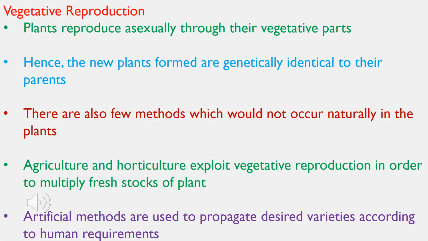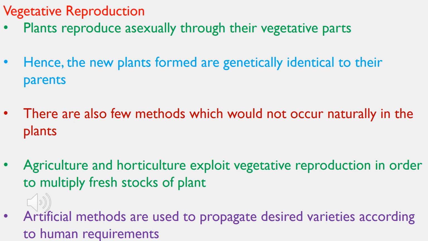Vegetative reproduction is also known as vegetative propagation or cloning. Like in the last video, you must have come across the word clones. Now, what do clones mean? Clones are individuals which are genetically and morphologically identical to the parent cell. You can call them a replica of the parent cell. Same way here in vegetative reproduction, the plants reproduce asexually with the help of their vegetative parts.